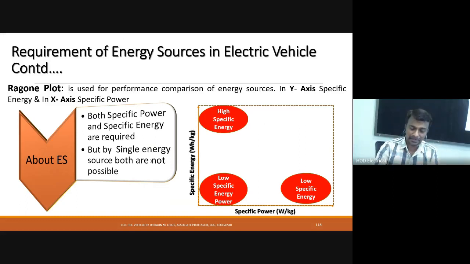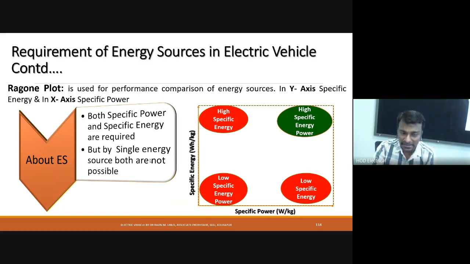So for our electrical vehicle, we need high specific energy and high specific power. Then only it will be suitable. Both are needed to act as an energy source in an electrical vehicle. At the same time, a single energy source may not be suitable to provide high specific power and high specific energy. That is what I have told you, that we should use a hybrid form of two types. One should take care of high specific energy, and another one will take care of specific power.